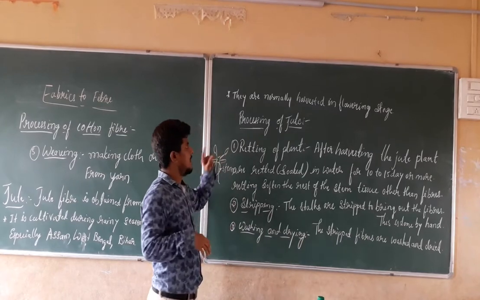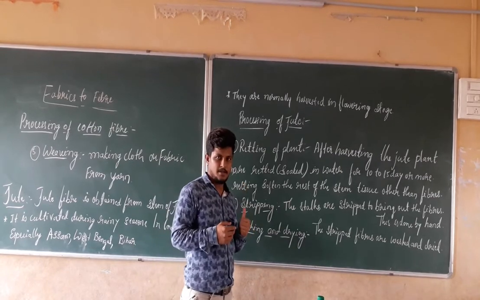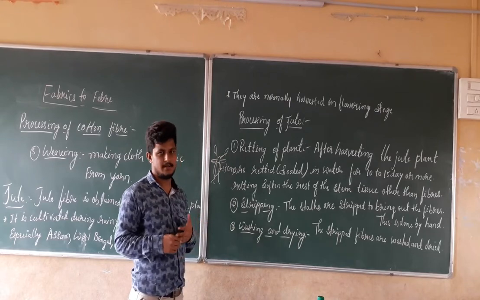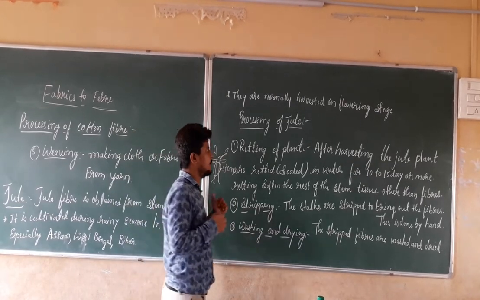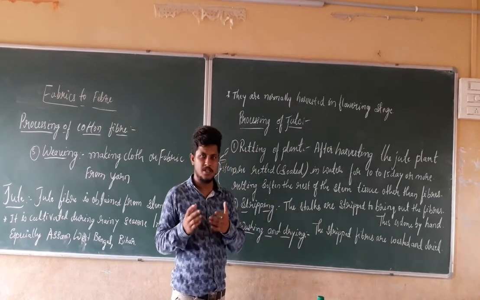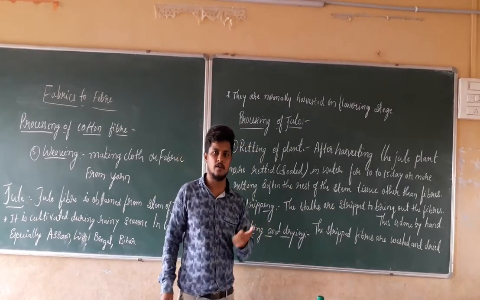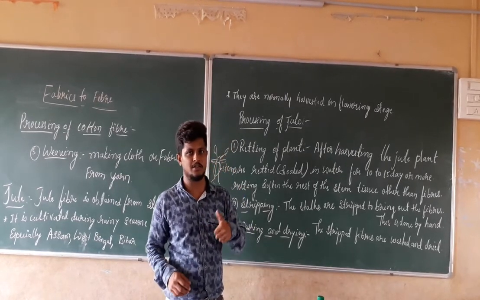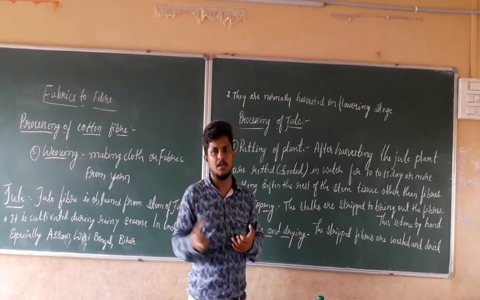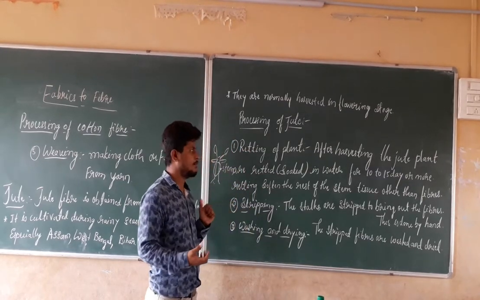Right. Now, first step. There are 3 steps in the processing of the jute. First step is retting of the plant. Second step is stripping. Third step is washing and drying. Now, what do we have to do in the retting of the plants? What is the purpose of the first step? We have to put the plant into water for 10 to 15 days or more. It should be soaked in the water. For that reason we do the first step, the retting of the plant.